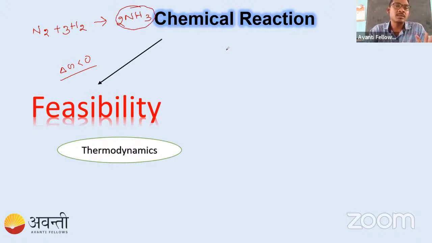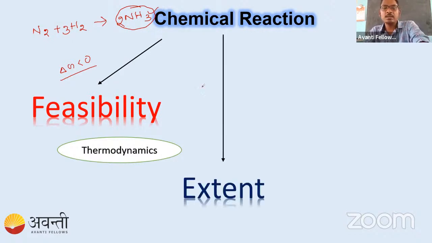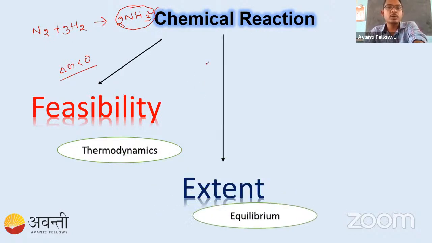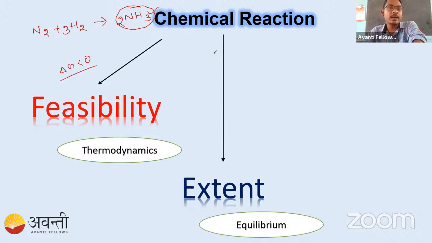How much can this form? Can we see this? We can find out the amount of NH3 it will give us by studying the chapter of equilibrium. It will give us the idea of what is the amount of product it will give if you take some amount of N2 and H2.